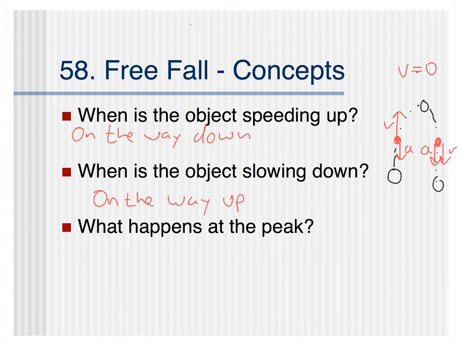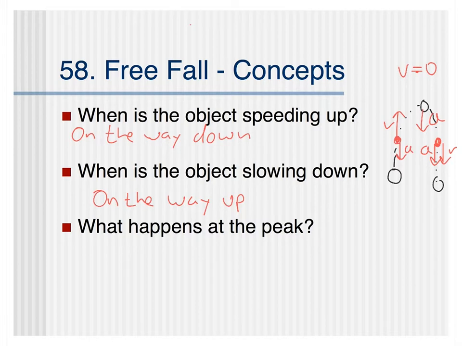The question, though, and this is a common misconception, is what happens with our acceleration when we're at the peak? So we're rising up to the peak. What is our acceleration? And a lot of people want to say it's zero, but we're actually still accelerating down. And there's two ways that I think about this. Number one, think about for a second what causes that acceleration. Gravity is the thing that ultimately causes that acceleration. So if you're going to say that the acceleration at the peak is zero, you're saying that gravity magically shuts off when the object gets to the peak, and that obviously is not the case.